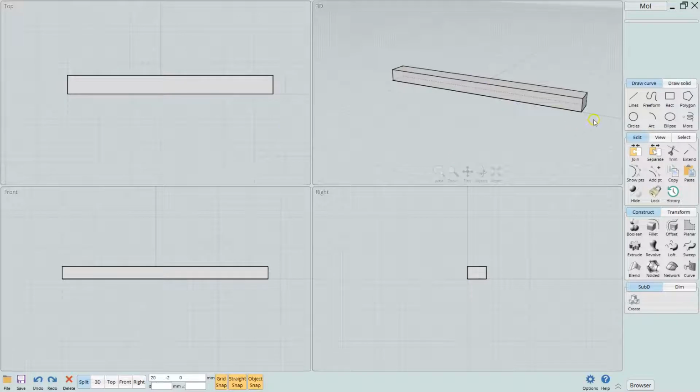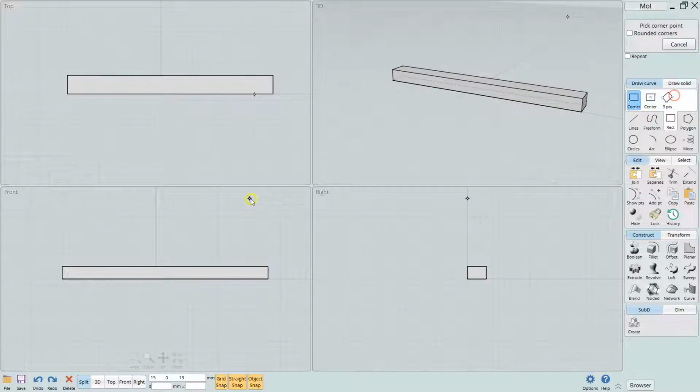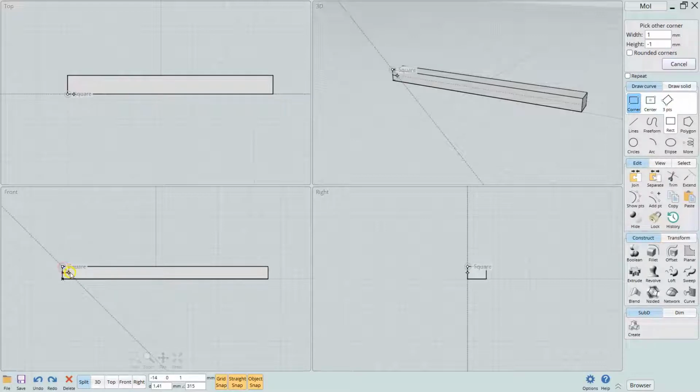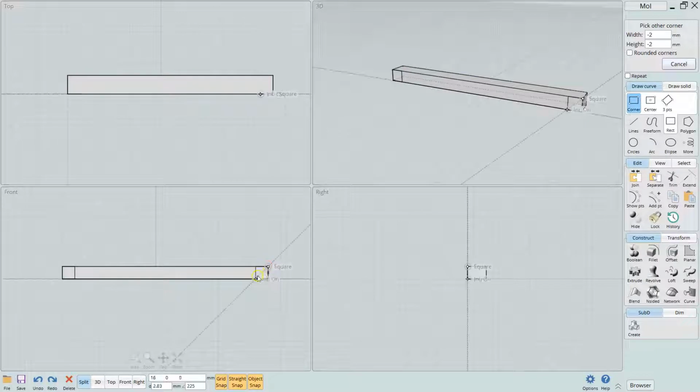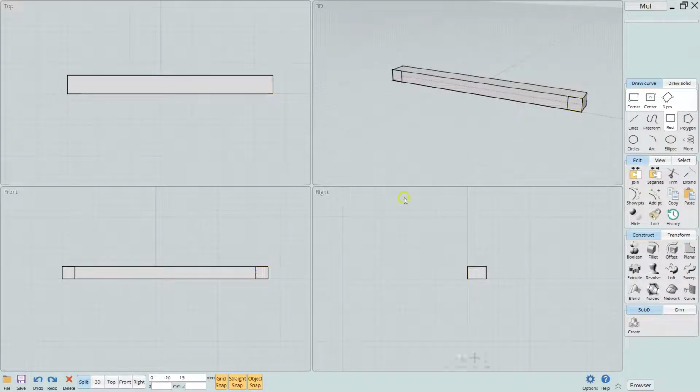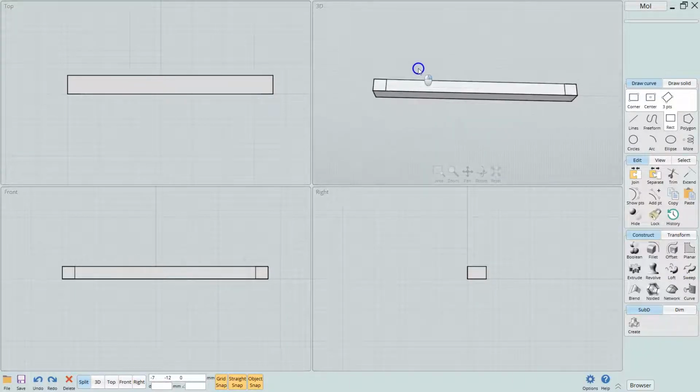Now we're going to come over here, grab the rectangle tool. We'll do a 2 by 2 square there, and then right mouse click, and then we'll do another 2 by 2 square here, and then let's go ahead and rotate this.